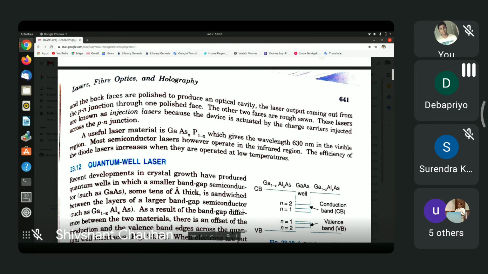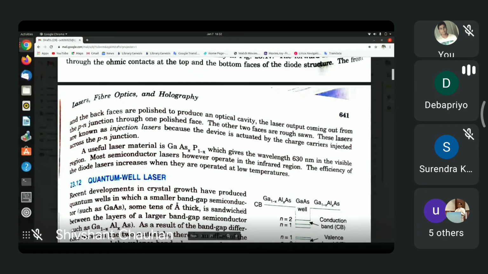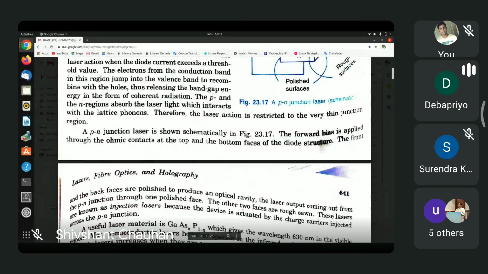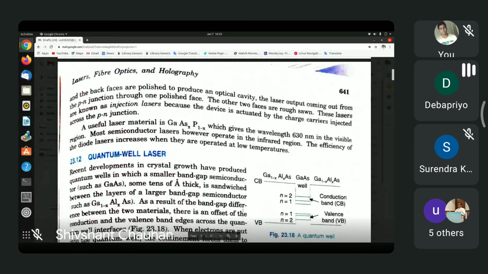In light emitting diodes, the conditions that we found in the previous page, that is 23.19 and 23.20, are not satisfied. So they emit radiation, but the emitted radiation is not coherent radiation. It is just spontaneous radiation. Each photon goes in its own way. There is no correlation between them.